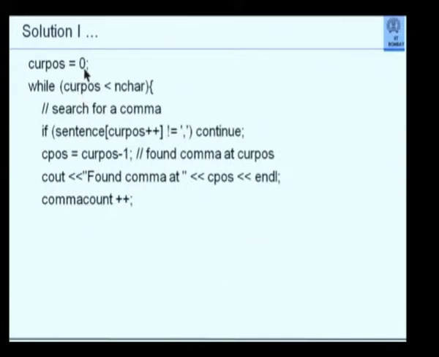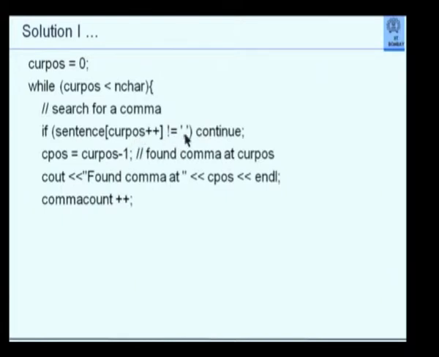Now I say current pos is 0, while cur pos is less than n-char. So notice that I am not using a for loop, I am using a while loop. I am starting with current position as 0, and as long as current position is less than n-char, I will search for a comma. If sentence cur pos plus plus is not equal to comma, continue.